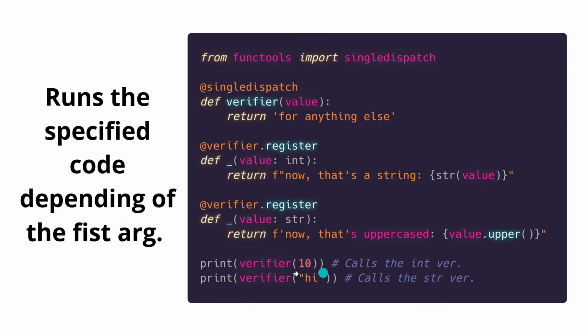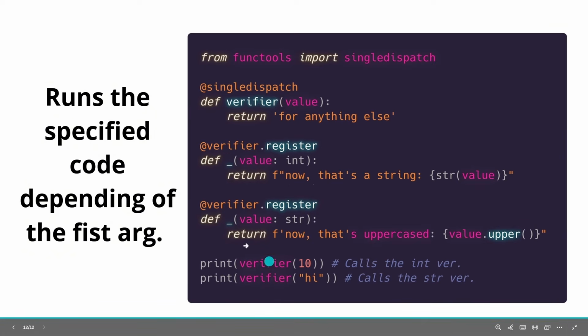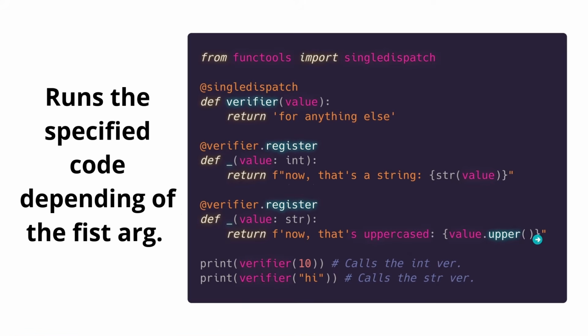So if we pass this verifier an argument of 10, this will cause the conversion. That is, now that's a string and it will turn this 10 into a string. Similarly, if we pass this high, we're going to have, no, that's uppercase over here, and this guy will be uppercase.